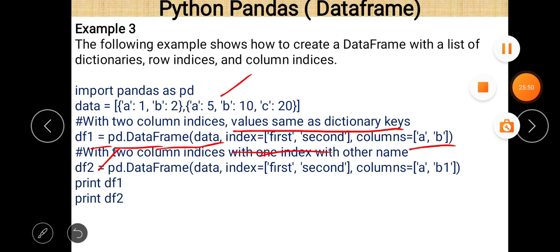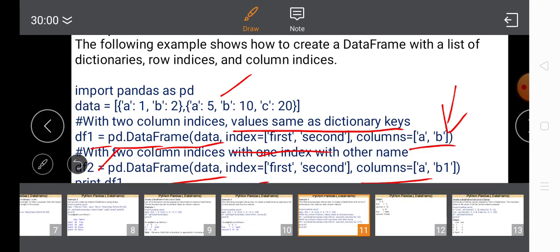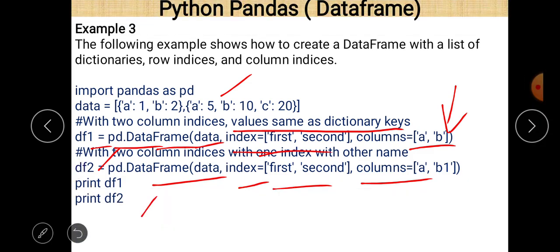The data is the same and the index is first and second, but the column names are a little different: a and b1. So there are two different data frames, and only one column name is different. In the first case it is b, in the second case it is b1. Then there are print statements, print df1 and print df2. Both are two different cases here.